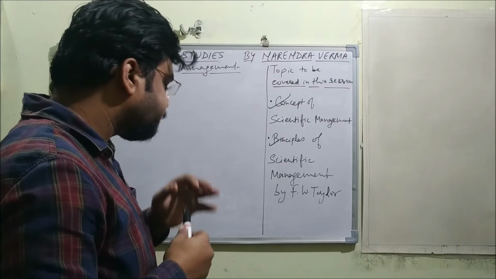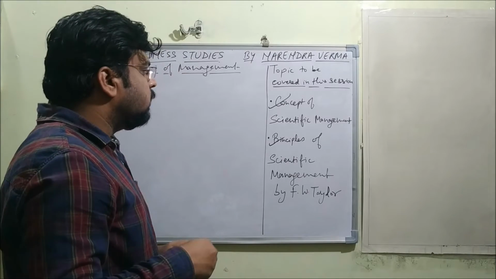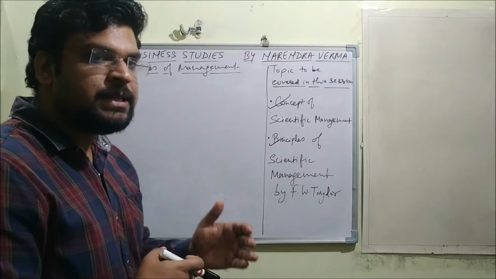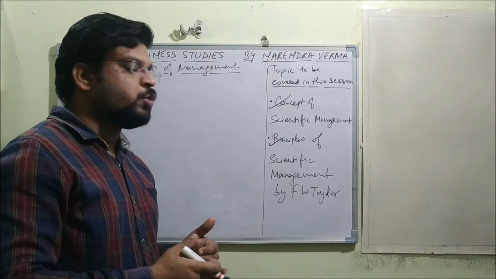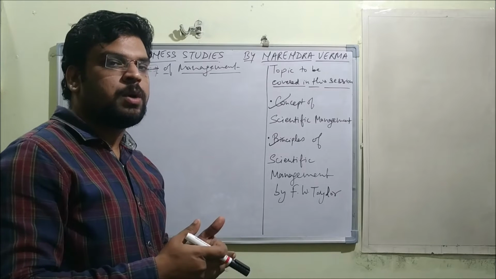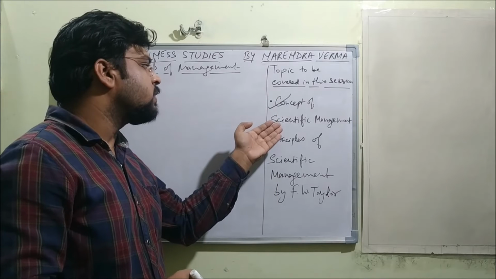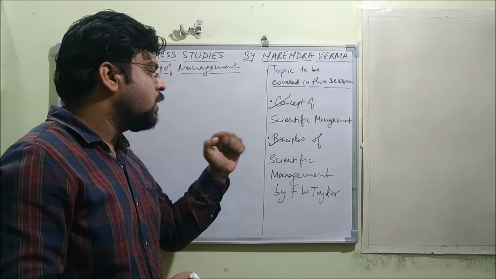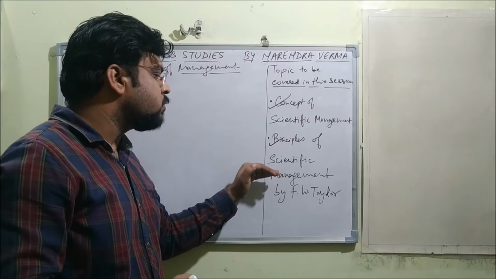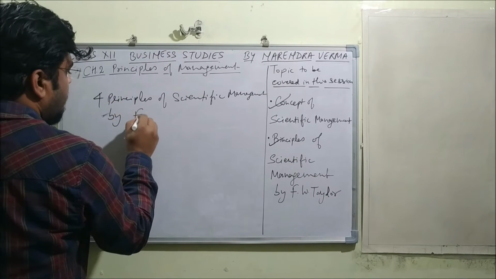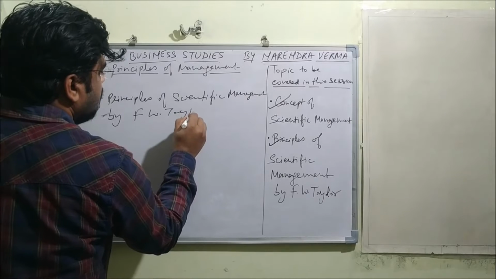Taylor. Right. See, there were four principles and various scientific techniques given by F.W. Taylor. So techniques we'll talk about in another session. In today's session, as we have discussed the concept of scientific management, now we are going to discuss the principles of scientific management. So there were four principles given by F.W. Taylor. All right.